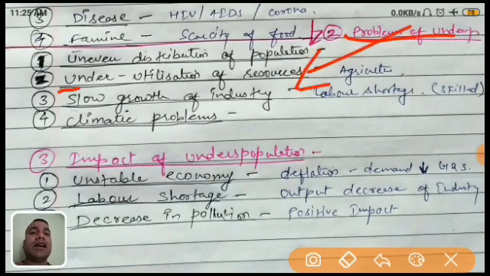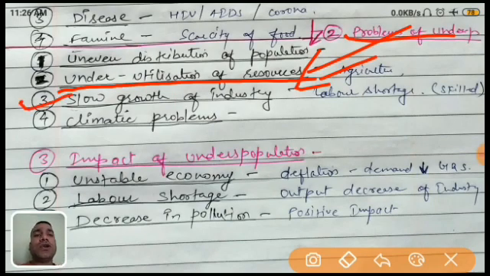Next one is the underutilization of resources. They cannot utilize resources properly. Why? Now see, if the human beings are very few, what will happen? They are not able to do agriculture properly, because in earlier times agriculture required more labor. Nowadays technology has improved, but the same applies to other industries and other resources. They require manpower, that's why the utilization of resources is not proper. Next one is the slow growth of industry.